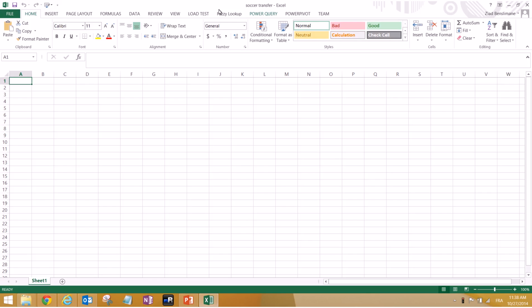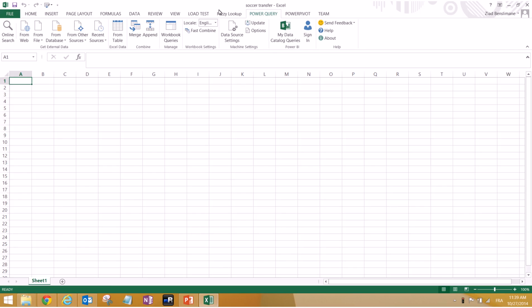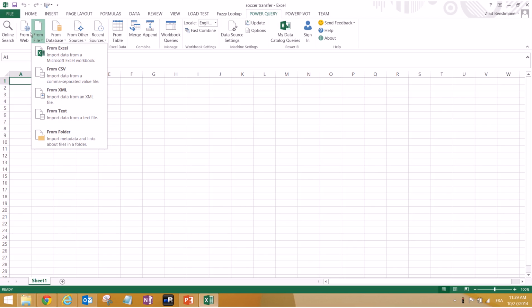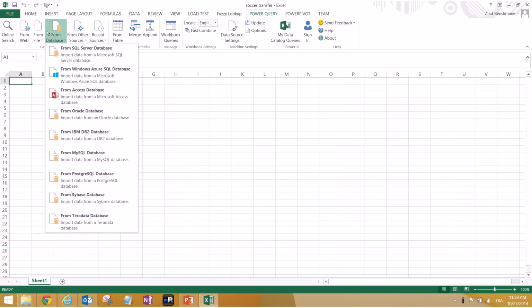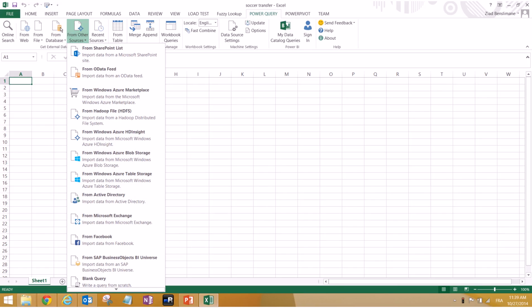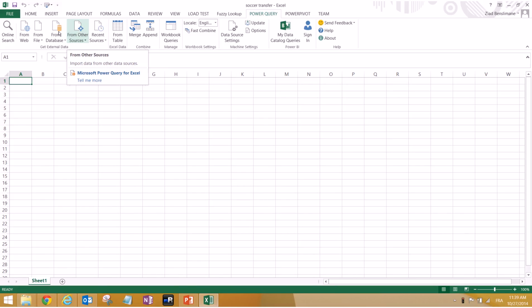So let's look at the tools we have. Those are basically add-ons in Excel, called the Power BI tools, and they are made of Power Query, Power Pivot, and so on and so forth. Let's look at Power Query. As the name suggests, query is basically for sending queries. So you get a lot of sources from files, a lot of sources from databases, and from other sources, and from the web also, and from online search. We will look at those in a minute.